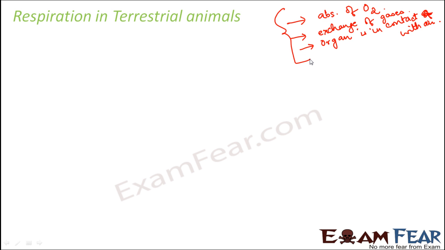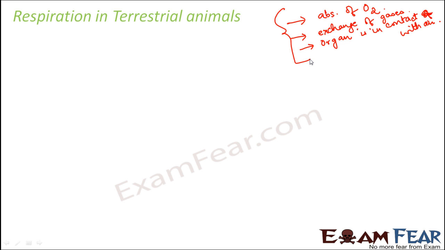Let us take the example of human beings. Do you think our lungs are in direct contact with the air in the surroundings? Yes, because our lungs are connected with the trachea, which is a tube-like structure. The trachea ends at the pharynx, and the pharynx ends at our nostrils, and nostrils are open to air.